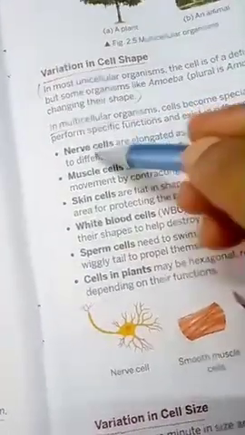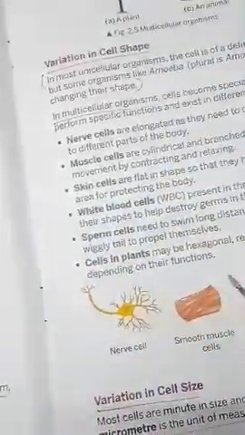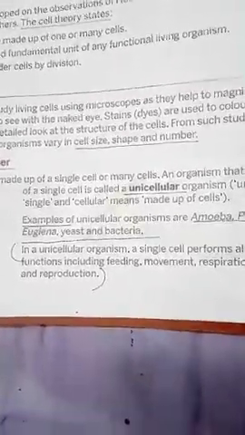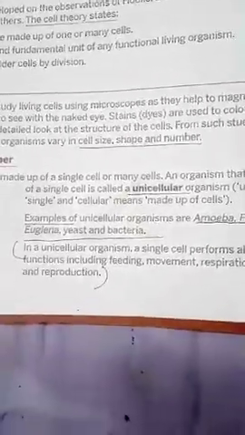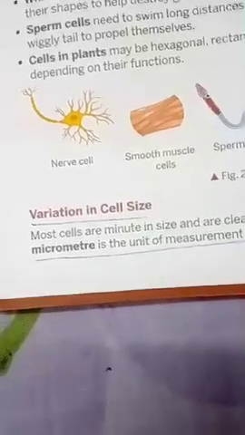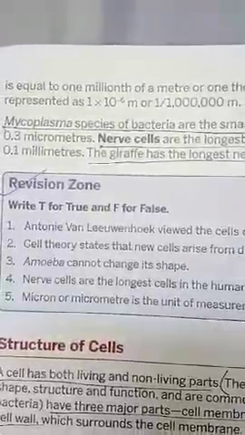Cell shape, this all only you will write: nerve cell, what shape, muscle shape, only shapes you will write, nothing else, no more in detail. And about number you will write, the cells are unicellular, or animals are maybe unicellular having one cell, or multicellular having more than one cell. So variation in size you will write, the cells are microscopic in size, they are measured in microns. You can also write, the smallest cell is this one, the largest cell is this one.